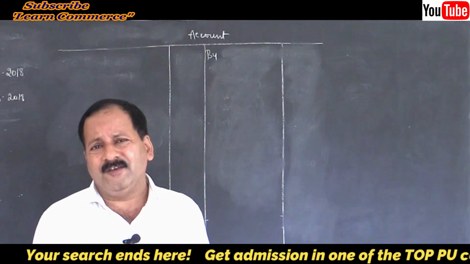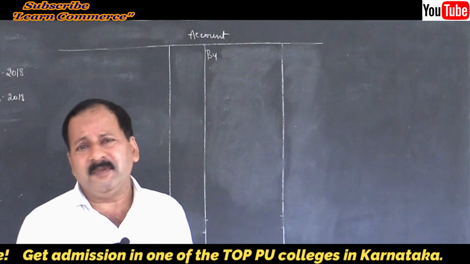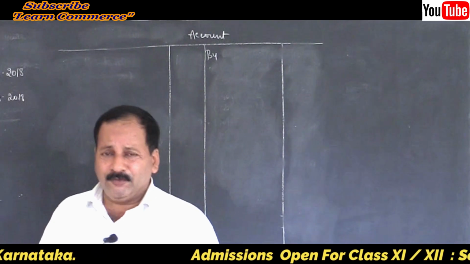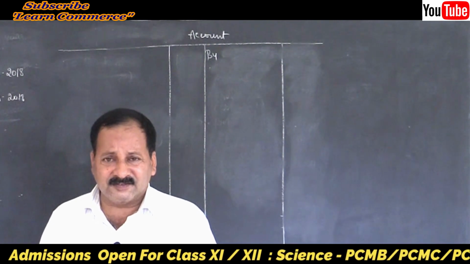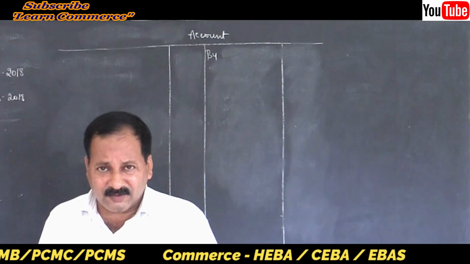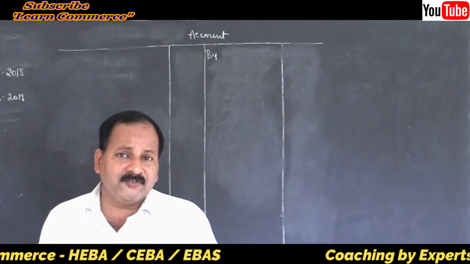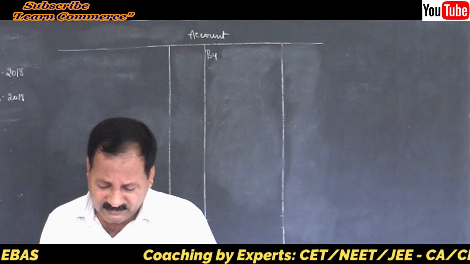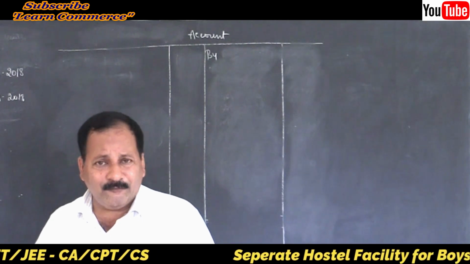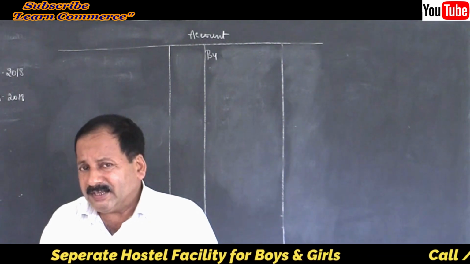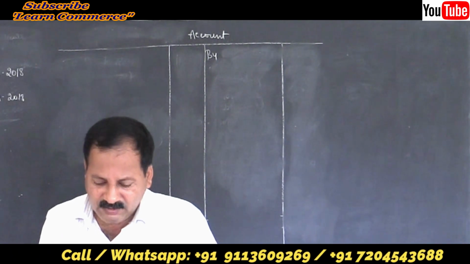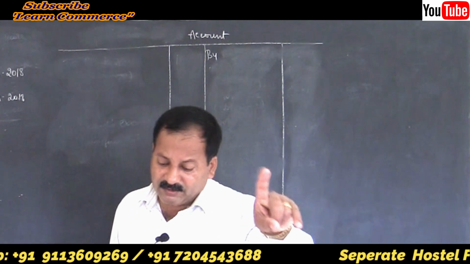Otherwise, there will be confusion. And remember, such confusing items will not be given in the board exam. Mostly they will avoid such things. If there is any dilemma or confusion, or if there are 2 or 3 answers, then they will avoid such questions, so that the students will not get confused, isn't it? So that is the actual rule. Whatever it is, we will consider this as done after the death of the partner, and we will not consider the profit earned by selling the investment. Clear? Yes. Now let us calculate